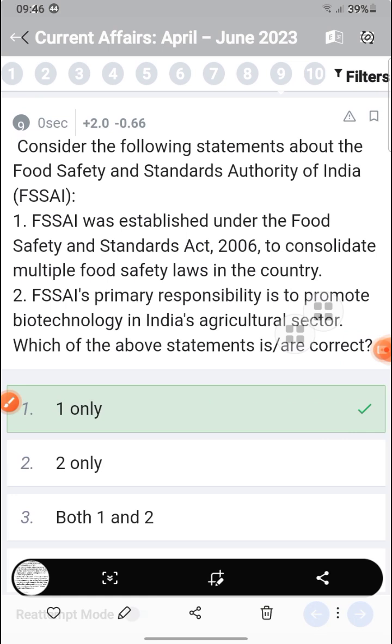Consider the following about food safety. FSSAI was established under the 2006 Act to consolidate food safety laws. FSSAI is primarily responsible for promoting biotechnology in the Indian agriculture sector. That is not true.